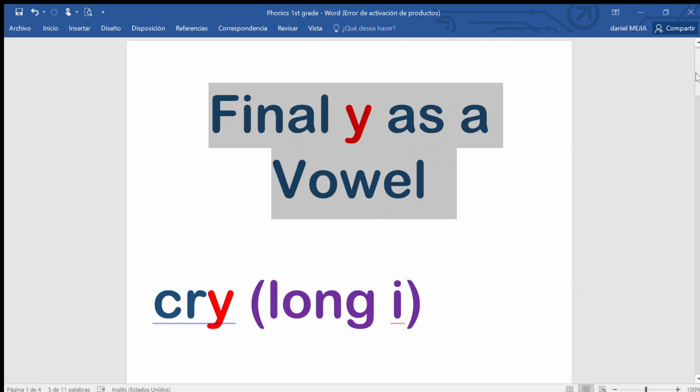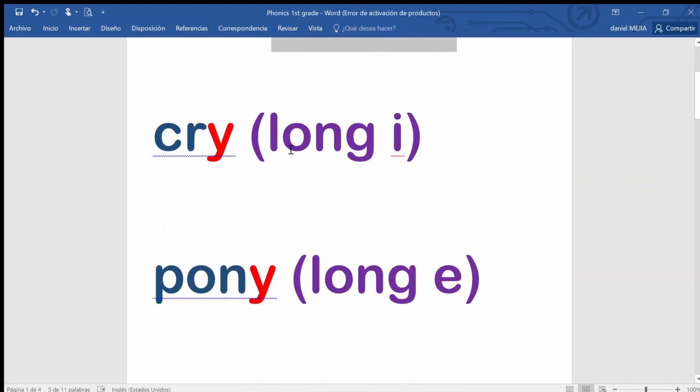So we have two examples of how the Y sounds. So we have cry, cry. The Y makes the long I sound, okay? So when the Y sounds I, cuando la Y suene I, like you heard, it is the long I, okay? So cry, it is long I.